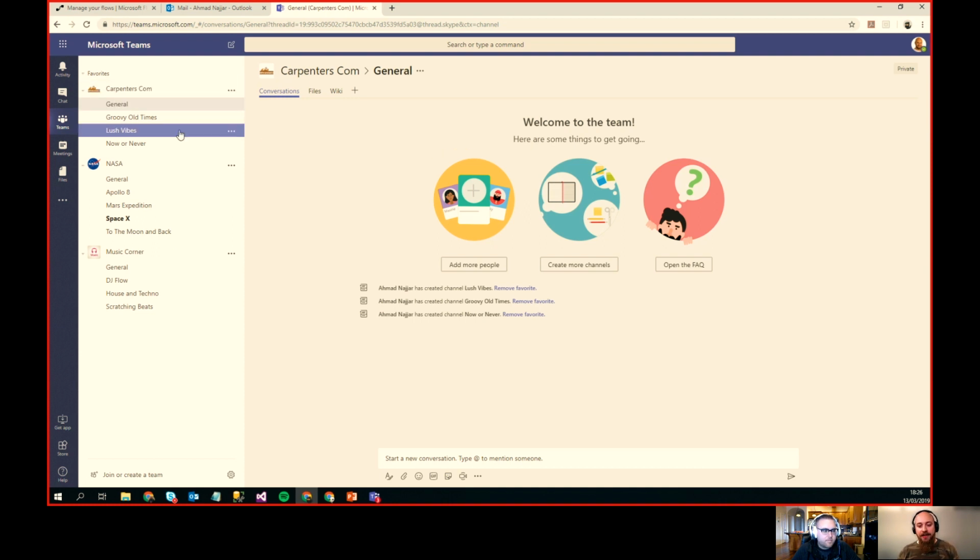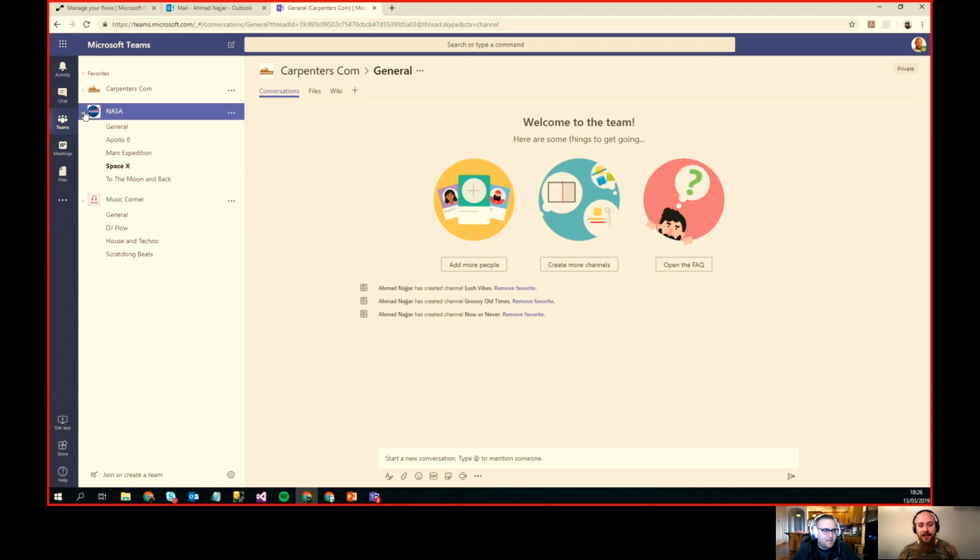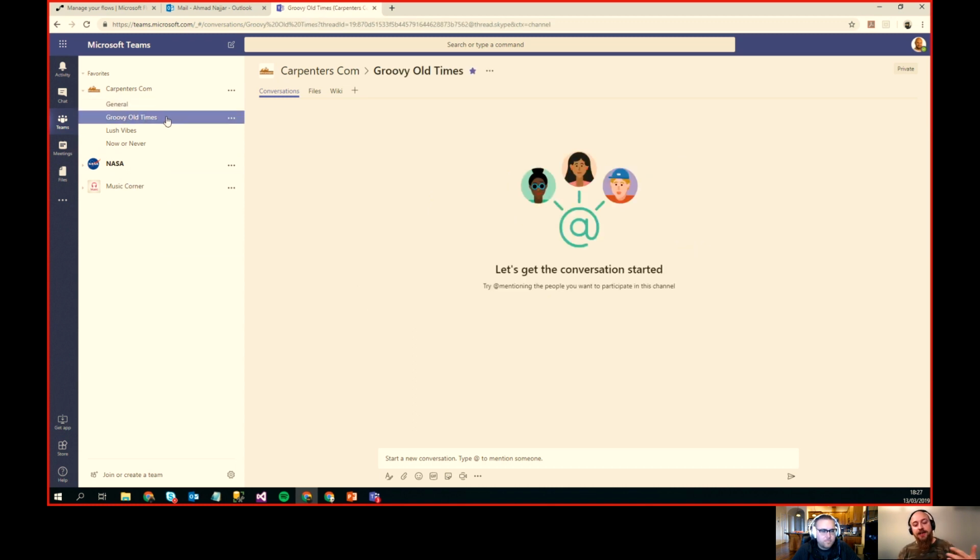What we have here is I created 3 teams, and each team has different channels. I have the Carpenters Com, I have NASA, and I have the Music Corner. We're going to be doing different demos against those teams. What you see here is a team. This is a team. This is a team. And underneath each team, you find channels. By default, it creates the General channel for you, and then you could manage and create more channels depending on the subjects you want to talk about, or the members you want to join in for a certain project, a certain case, a certain issue.